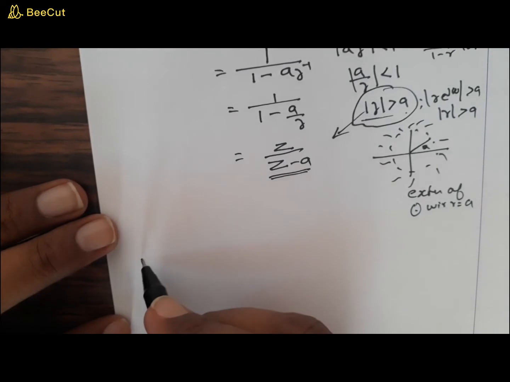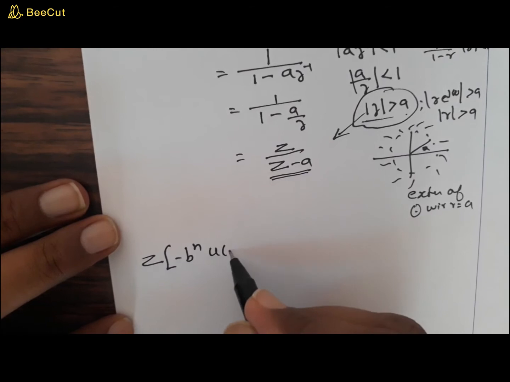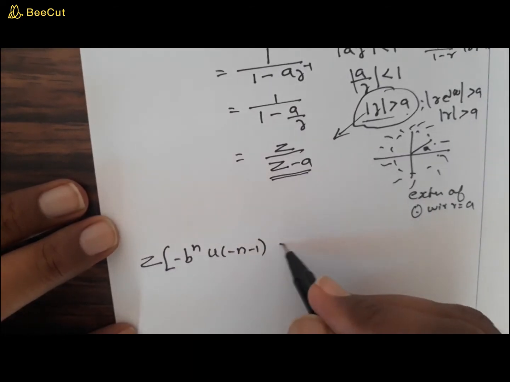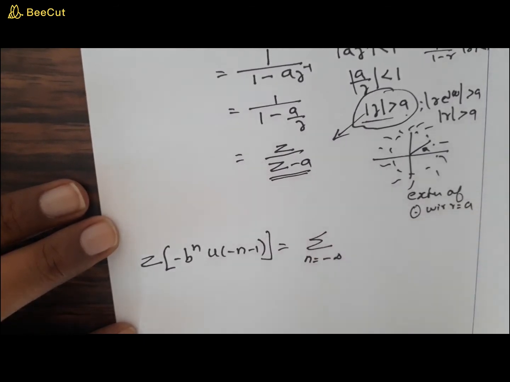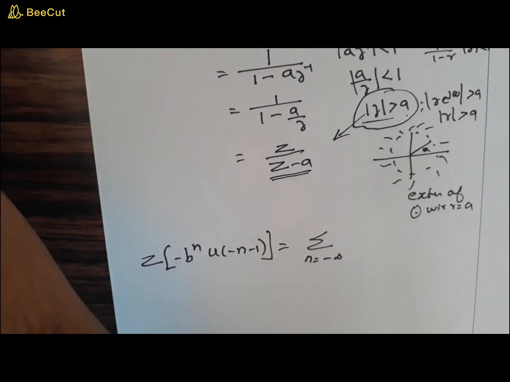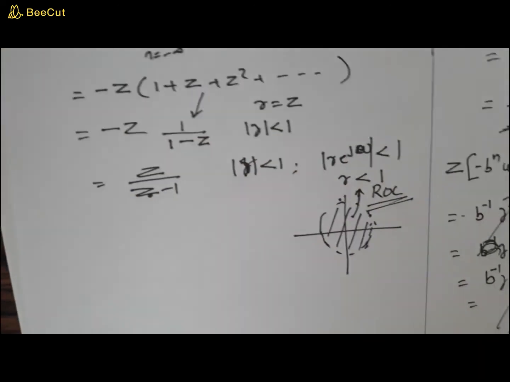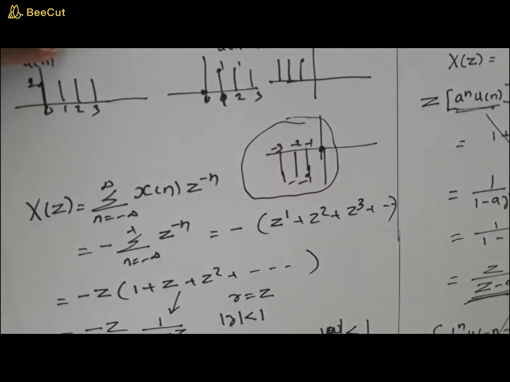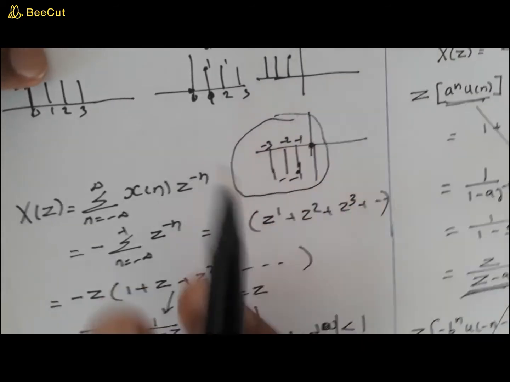Now similarly, you can find out the z transform of minus b raised to n into u of minus n minus 1, right? Now what about this? This is sigma n is equal to, it starts from minus infinity, right? Because it is u of minus n minus 1. We have already seen in the previous example. Okay, I'll show you. So look at this. So here it is. This is u of minus n minus 1. That means it starts from minus 1 up to infinity.